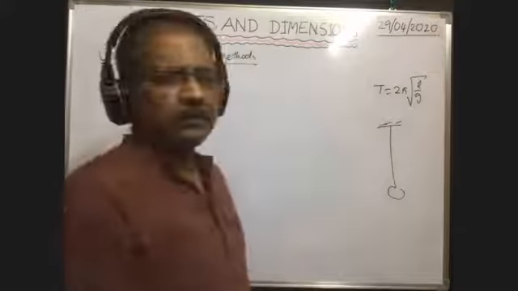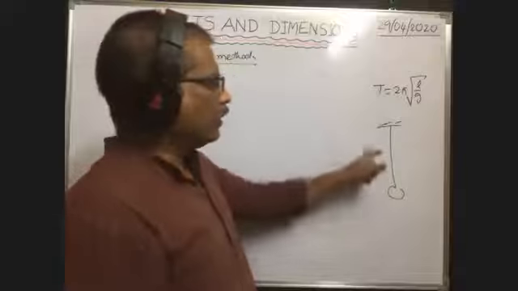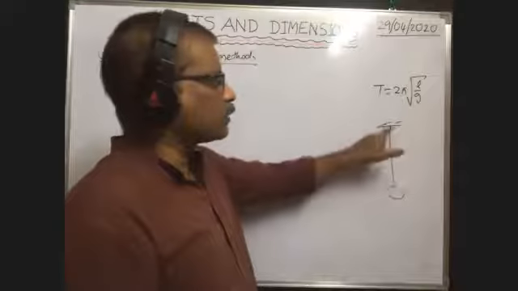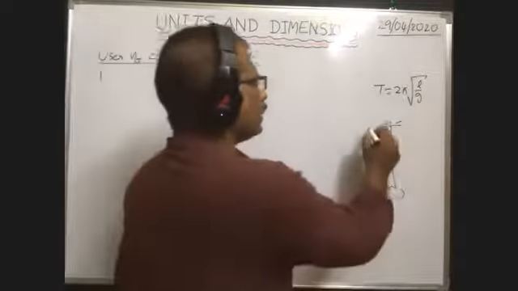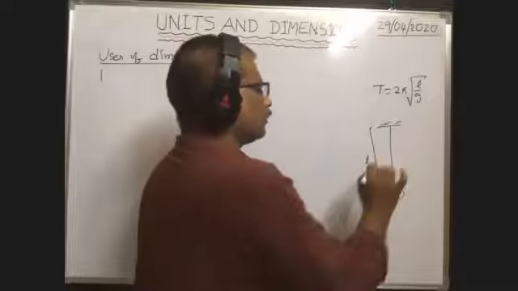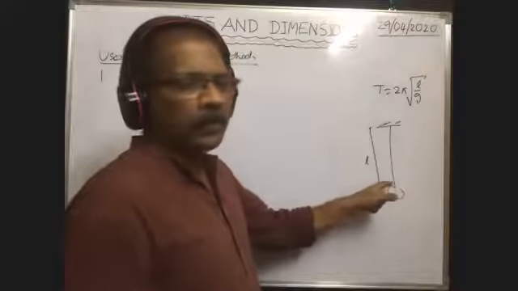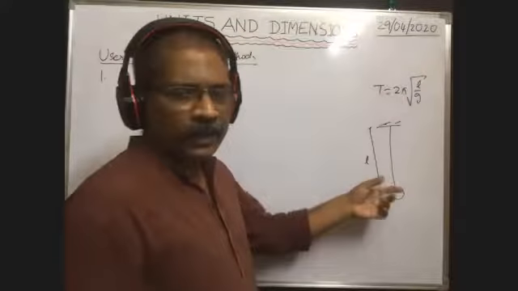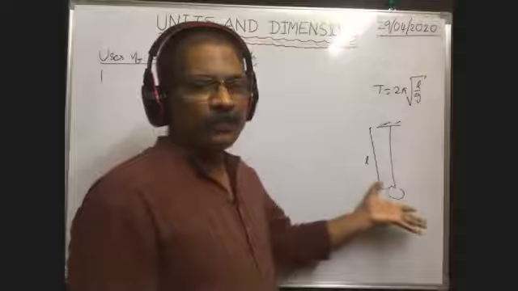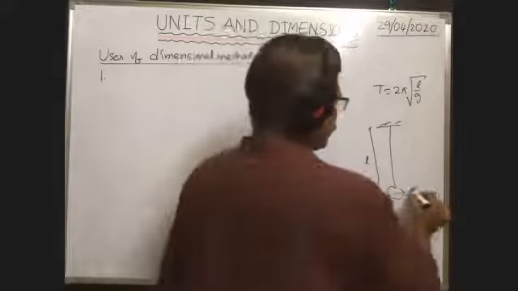This is the pendulum. Here, by means of a string, one sphere is suspended from a rigid support. This is the length of the pendulum. This is called the sphere or bob. Now you pull the bob aside and release it.